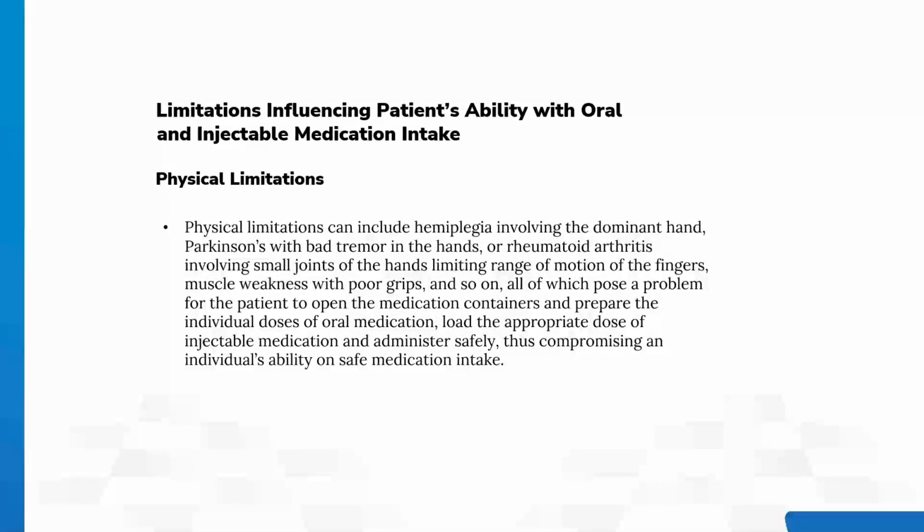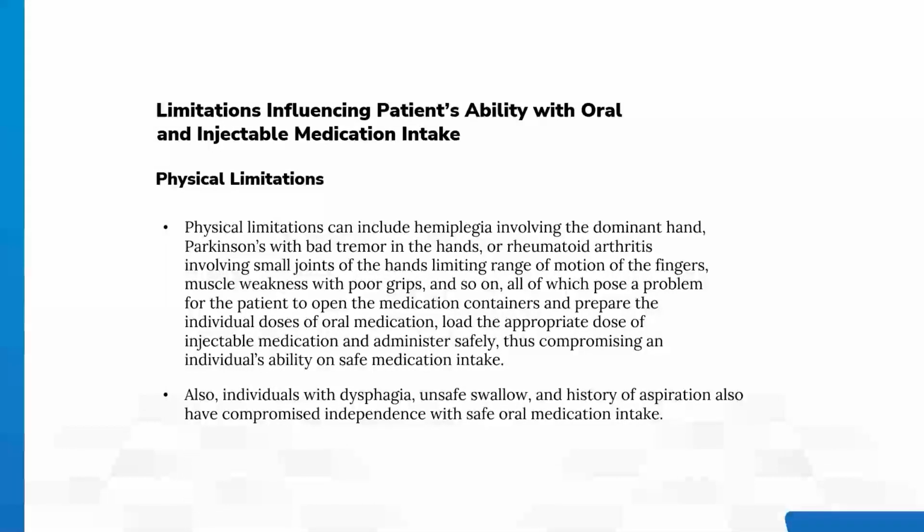Physical limitations can include hemiplegia involving the dominant hand, Parkinson's with bad tremor in the hands, or rheumatoid arthritis involving small joints of the hands limiting range of motion of the fingers, muscle weakness with poor grips, and so on, all of which pose a problem for the patient to open the medication containers and prepare the individual doses of oral medication, load the appropriate dose of injectable medication and administer safely, thus compromising an individual's ability on safe medication intake. Also, individuals with dysphagia, unsafe swallow, and history of aspiration also have compromised independence with safe oral medication intake.